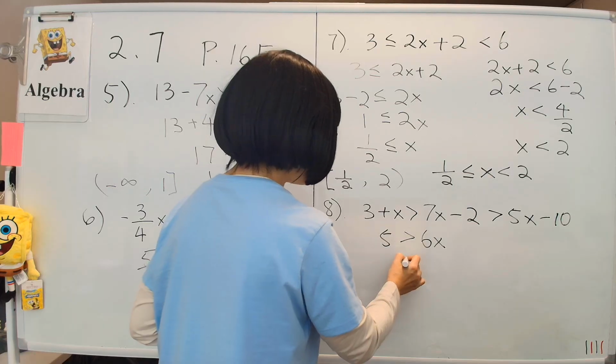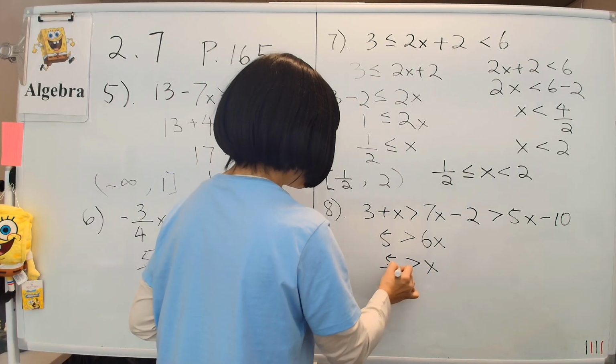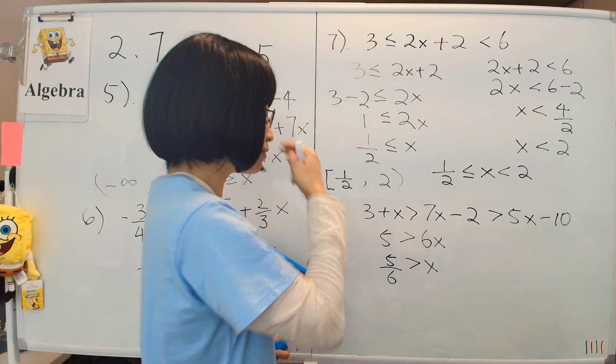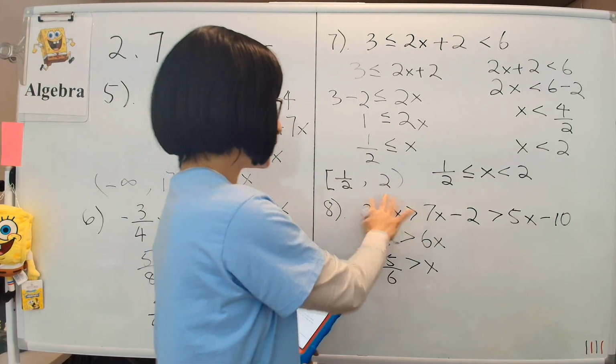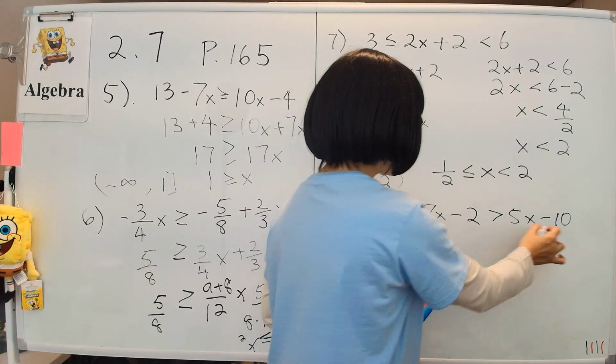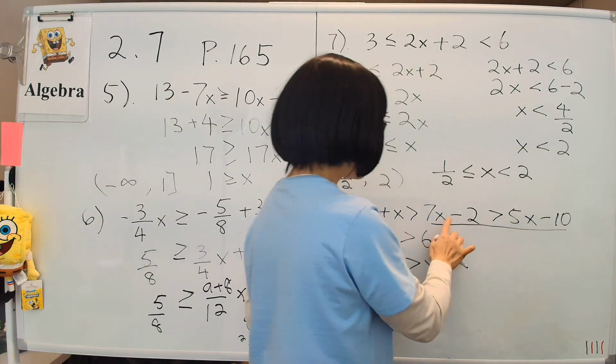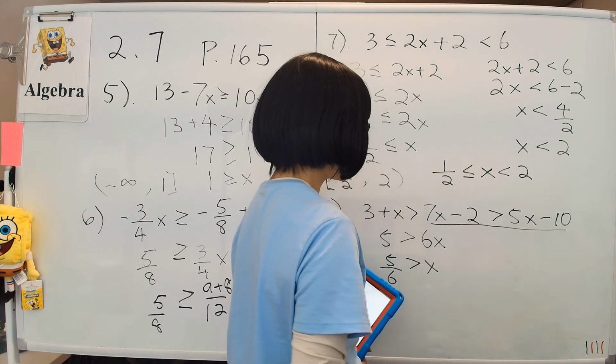So then we have x is 5 over 6. Is less than 5 over 6, or 5 over 6 is bigger than x. So that's the first two things. Then next, we're going to work on the next two items. That is just this part. The next part, we focus on this situation being true, okay?